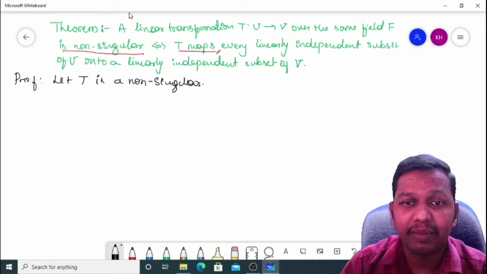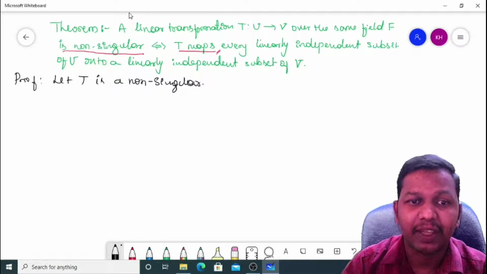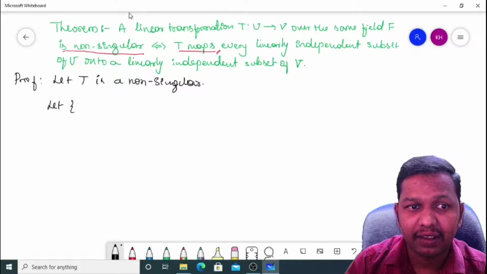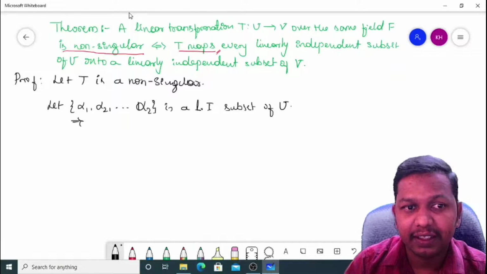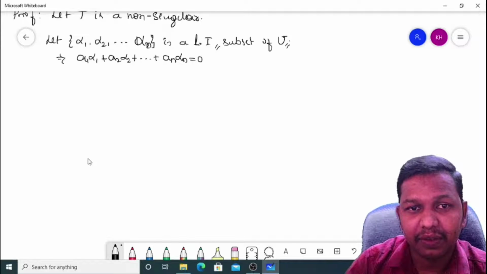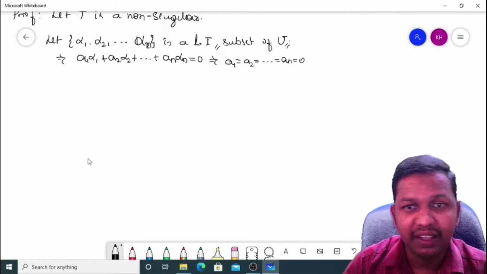I need to prove T maps every linearly independent subset of capital U onto a linearly independent subset of capital V. That means I need one linearly independent subset of U, that I take: let the set alpha 1, alpha 2, and so on, alpha n be a linearly independent subset of capital U, which implies that a1 alpha 1 plus a2 alpha 2 plus and so on plus an alpha n is equal to 0 implies that a1, a2, and so on, an are equal to 0 scalar, by the definition of linear independence.